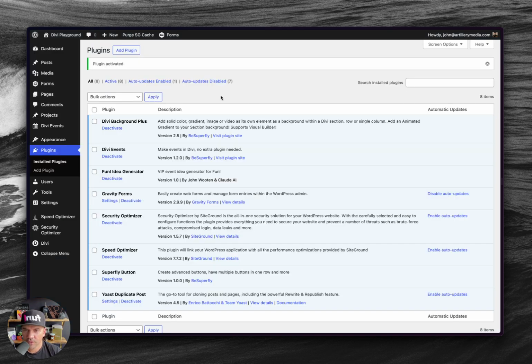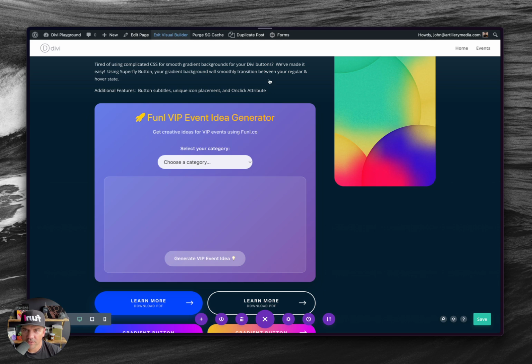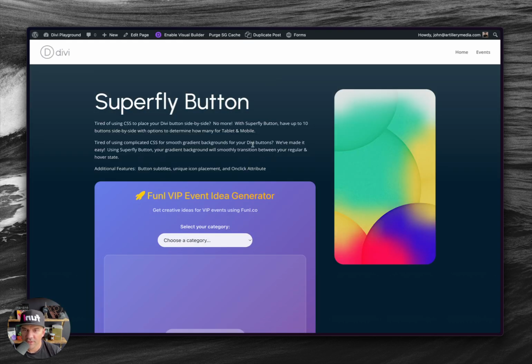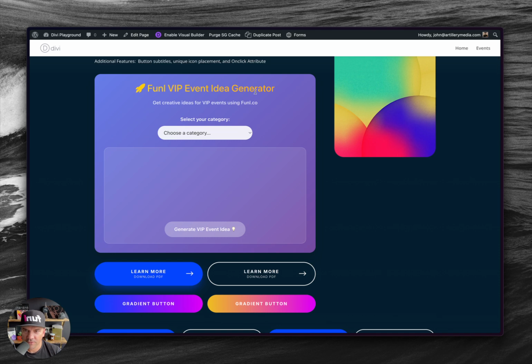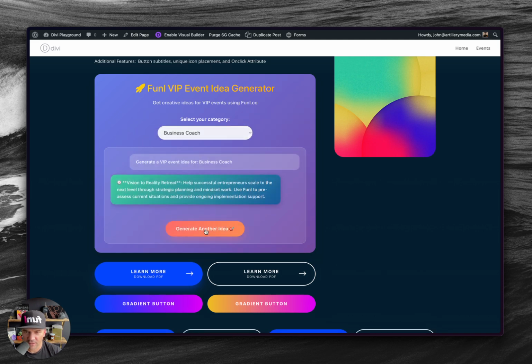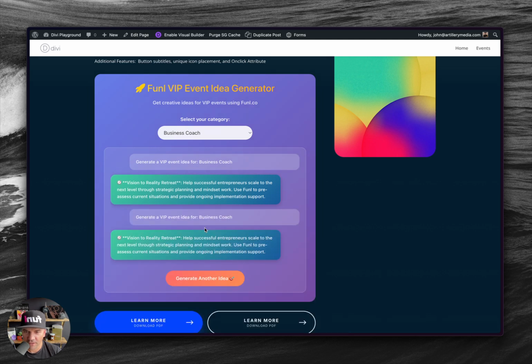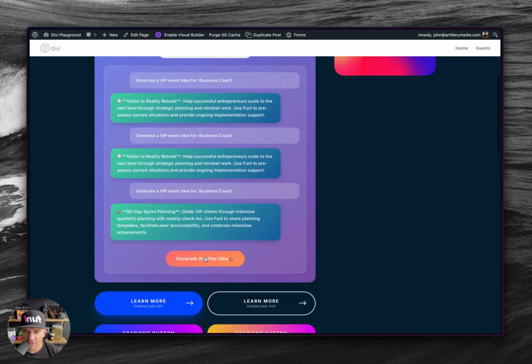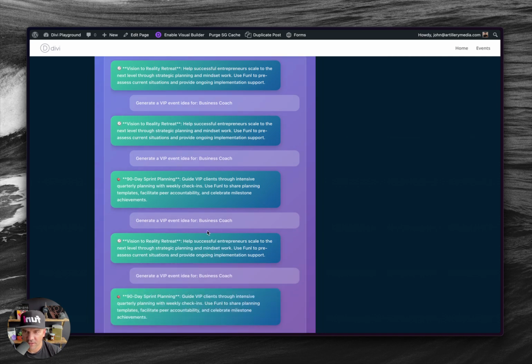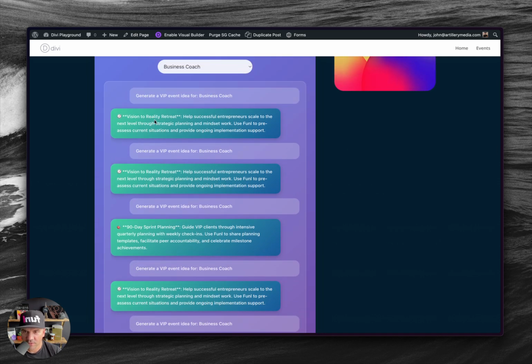Okay. And then let me go ahead and exit the builder. And here we are. I have my funnel event. This icon is funny. Select my category, business coach, generate an idea. Dope. Generate another idea. Generate another idea. Generate another idea. Generate another idea. I'm seeing what it's doing is it's repeating some. So it's randomly grabbing them, and then it's reusing them even though they've already shown up.